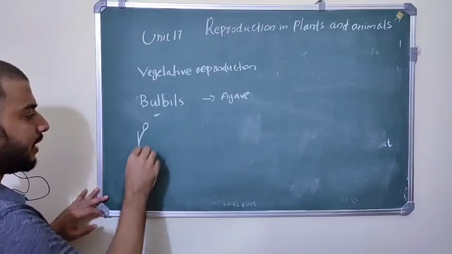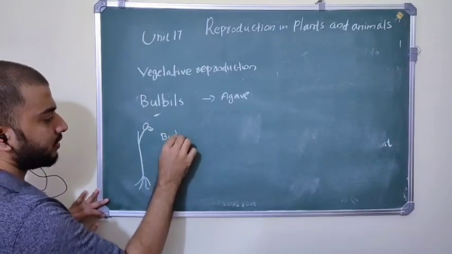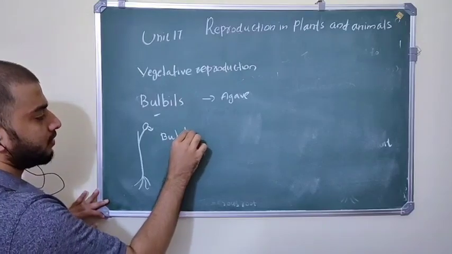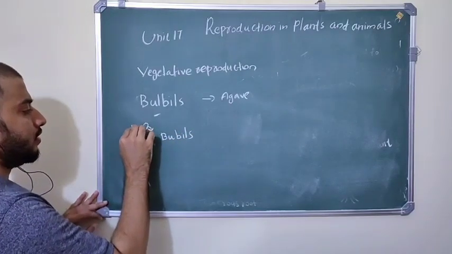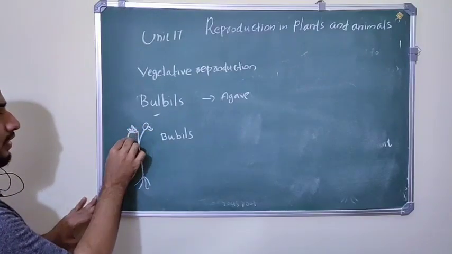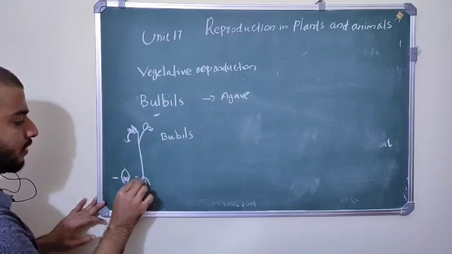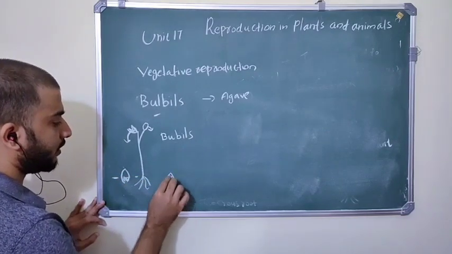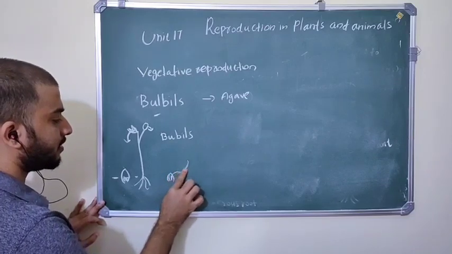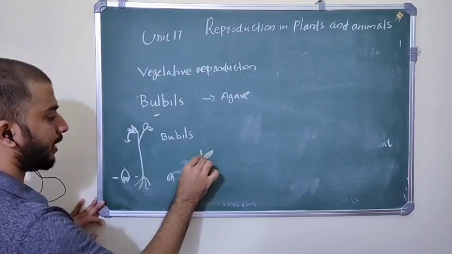This floral bud modifies into bulbils, and these fall off into the soil, and from the soil they will germinate into a new plant.